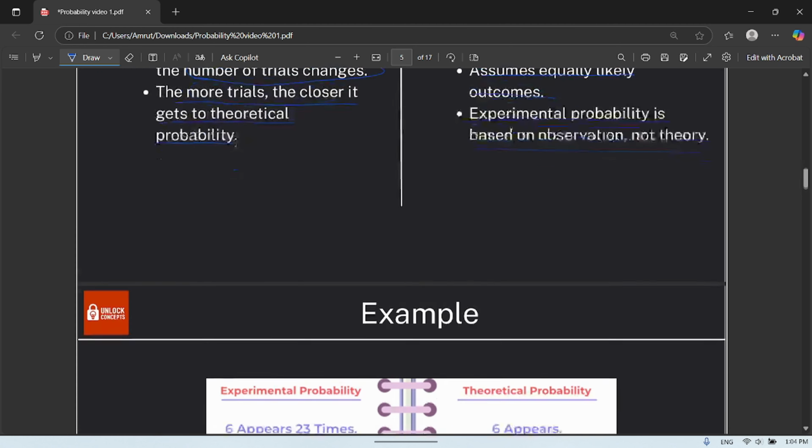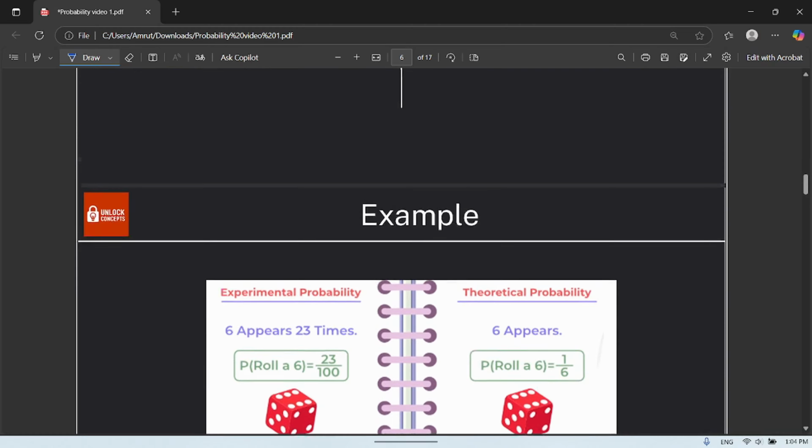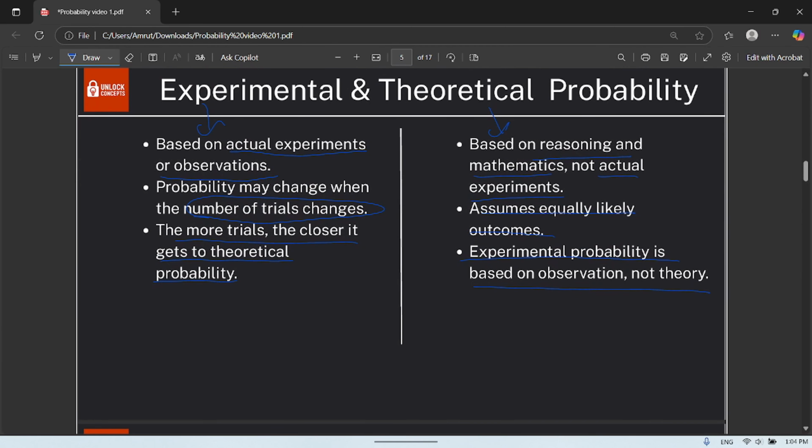Okay, so now let us understand the main thing behind this. To simply understand this, I will be writing a formula for both experimental probability and theoretical probability.